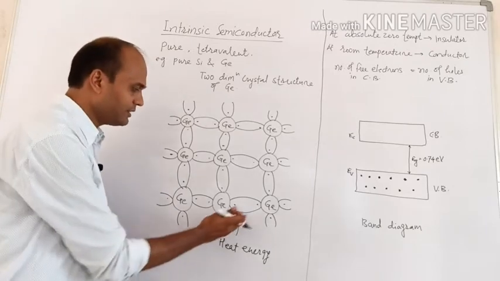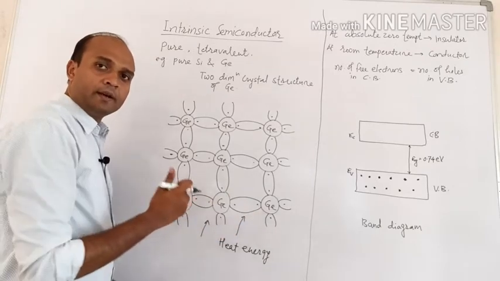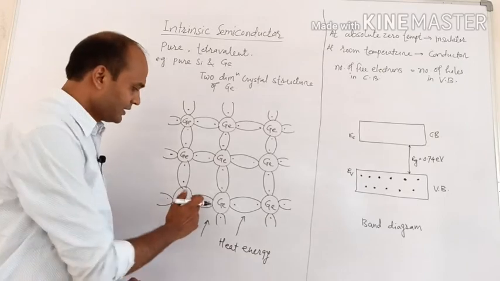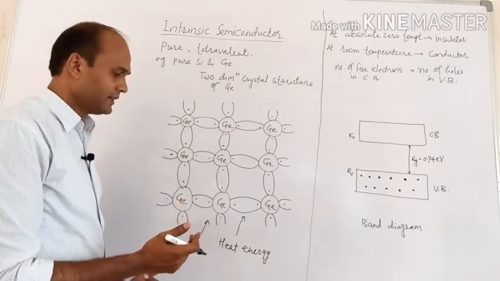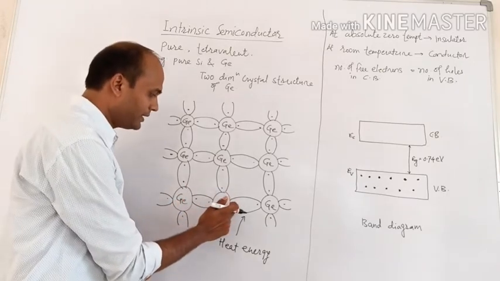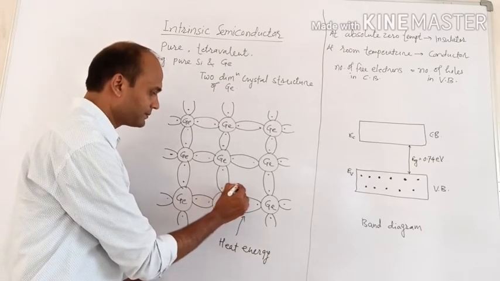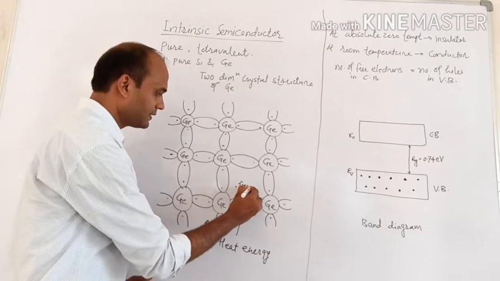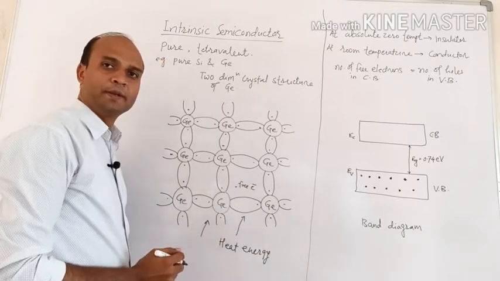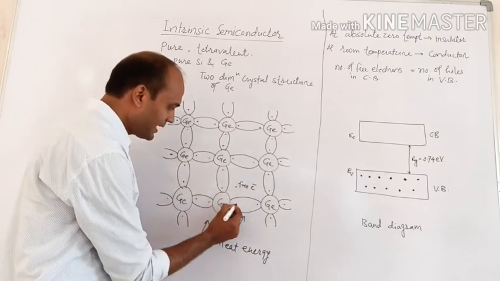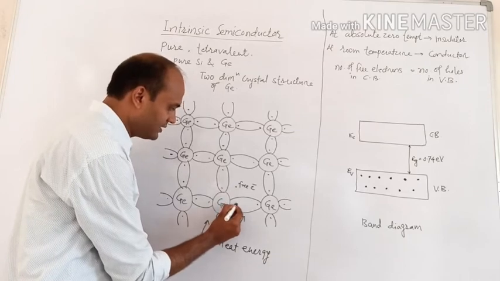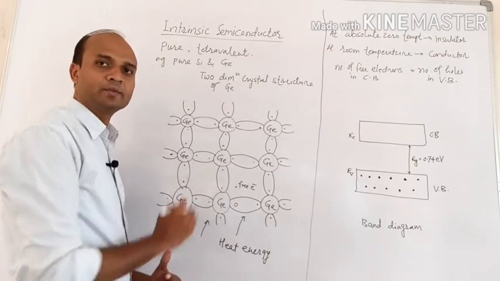So heat energy will be supplied. Because of this heat energy, this covalent bond will break. If this covalent bond breaks, then what will happen? That electron becomes free, and at the same time there exists a vacancy inside the covalent bond.